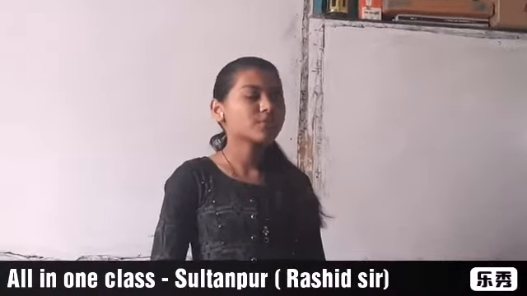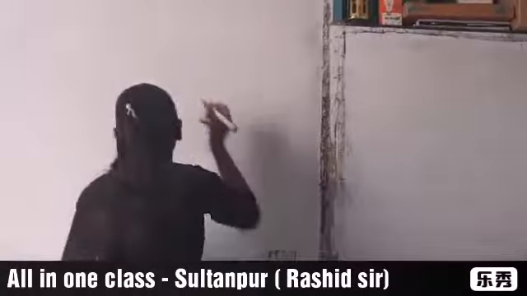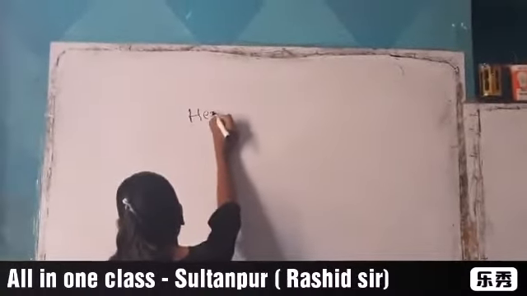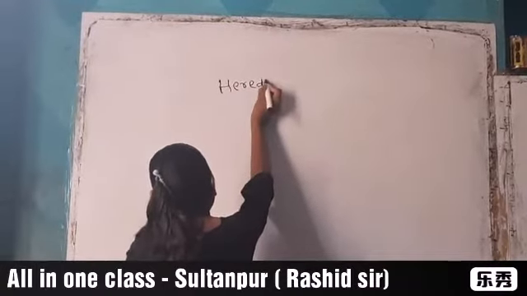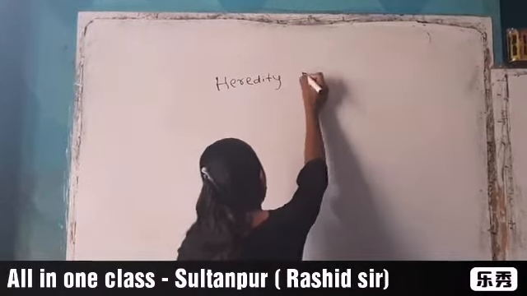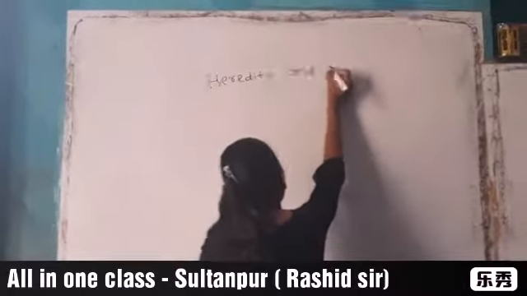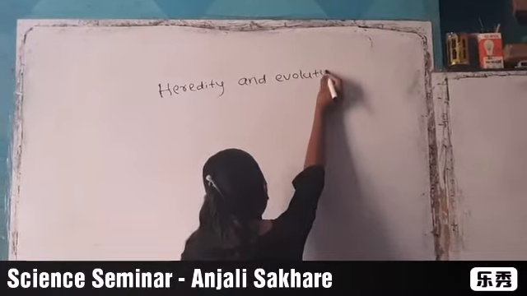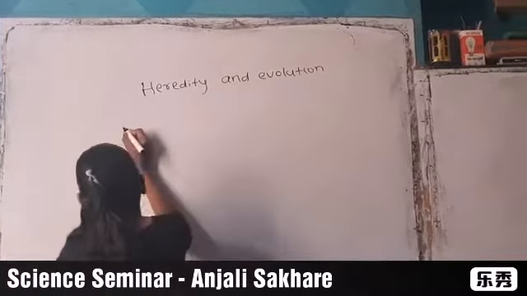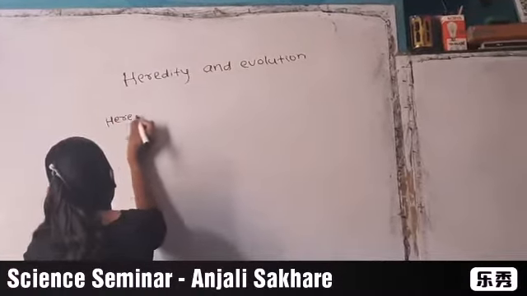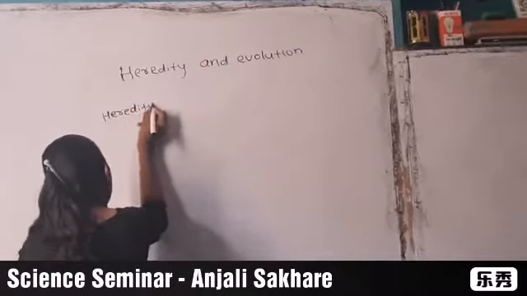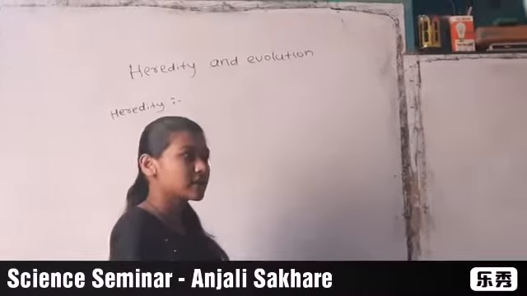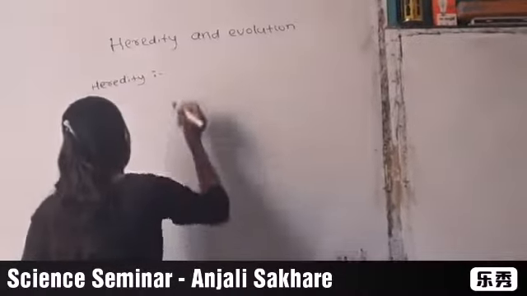I will give you information about heredity and evolution. Heredity is the transfer of biological characters from one generation to the next generation.